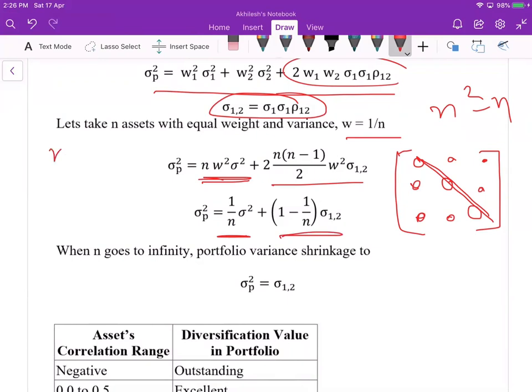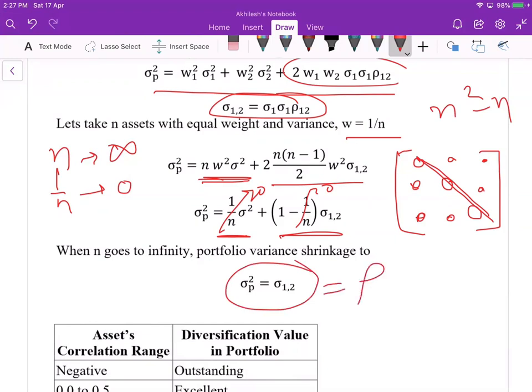When n goes to infinity, when we have a large number of assets, the 1 upon n goes to 0. So this term vanishes, and also this one vanishes, just one left. So this is just the covariance, or rho sigma 1 sigma 2.